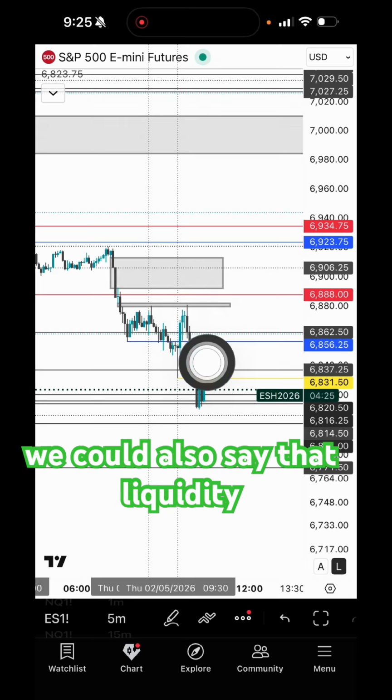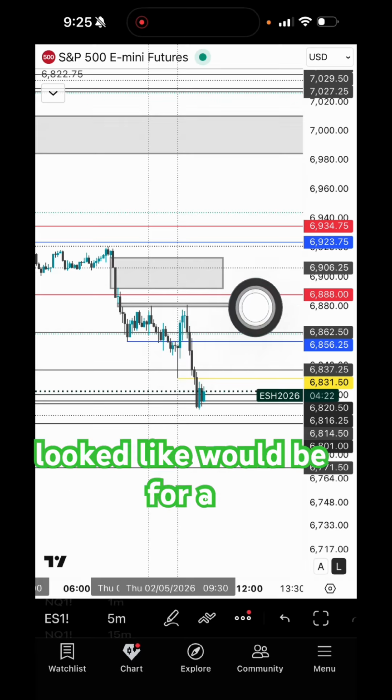Looking at liquidity, we could also say that liquidity had been taken out what looked like would be for a bullish